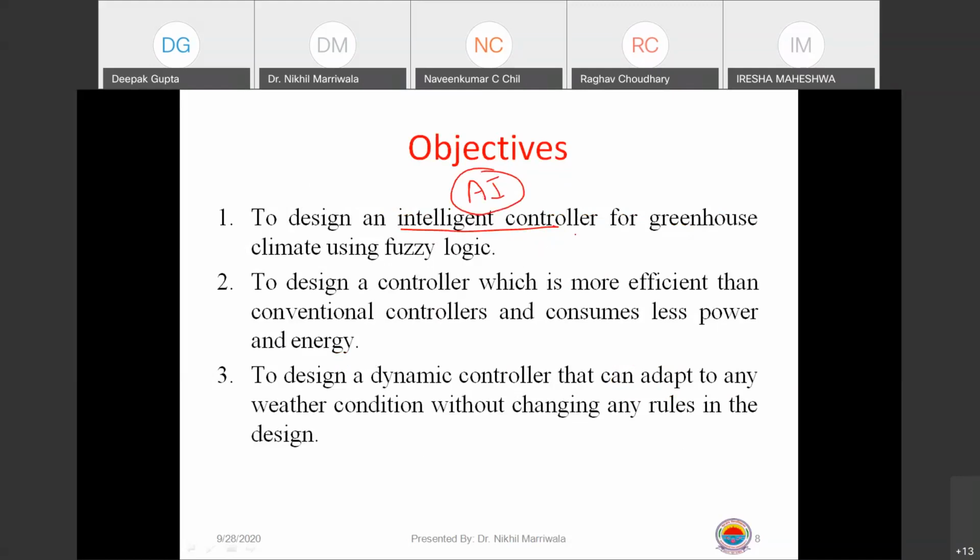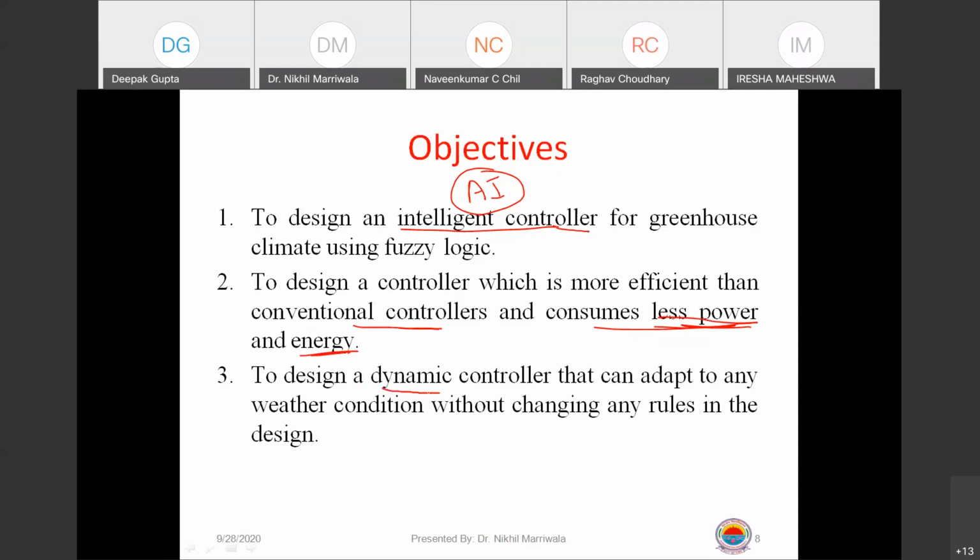Now here, someone was asking how artificial intelligence would come in. Because this will be an intelligent controller, AI would definitely come into picture, right? Now for greenhouse climate, we'll just see how fuzzy logic and AI can work together. So we design the controller to be more efficient than the conventional controllers, and one which consumes less power, very important, and less energy also in turn, right? So these are some of the objectives that we have kept in our mind before we design this.